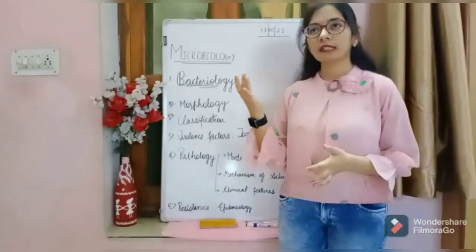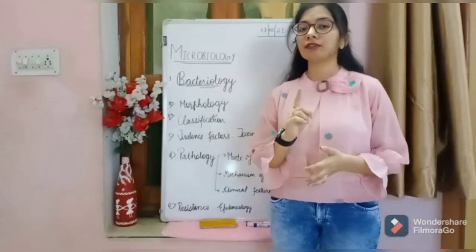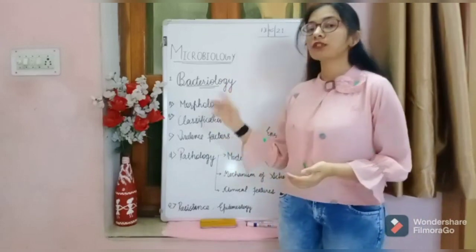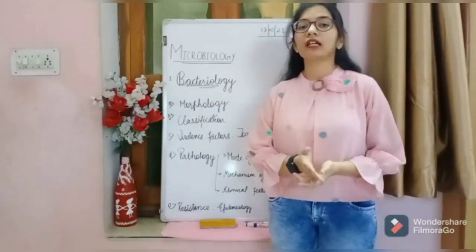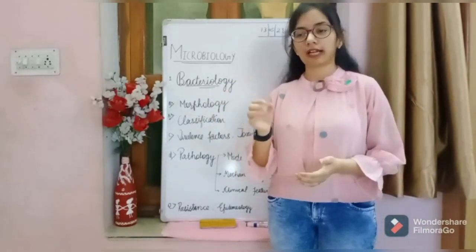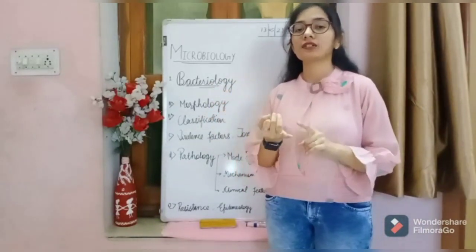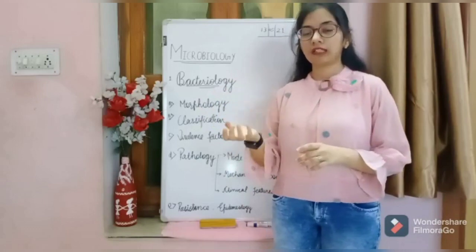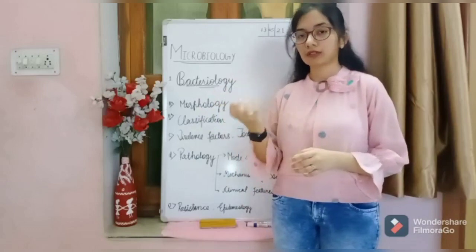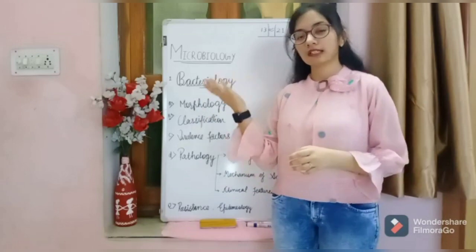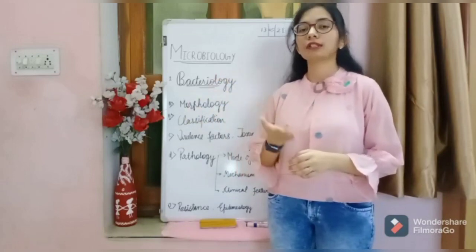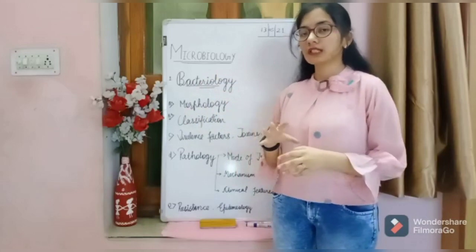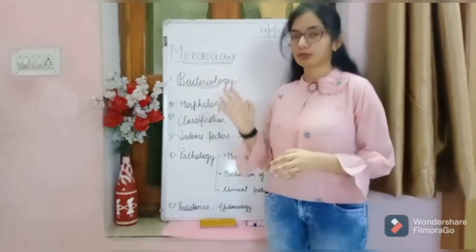First of all, if you study any kind of bacteria, then you have to start with the morphology. First part, morphology. Morphology is utmost important. In morphology, you will write about the size, shape, and color, if any color or pigment production is given by the bacteria, whether it is motile or non-motile, sporing or non-sporing, capsulated or non-capsulated. So this much we have to explain in morphology.